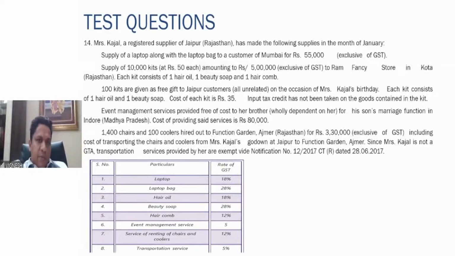So free of cost is being provided to a related person without consideration. We cannot say it is not a supply because it falls in the respective schedule. So on 80,000 event management services, 5% will be applicable.